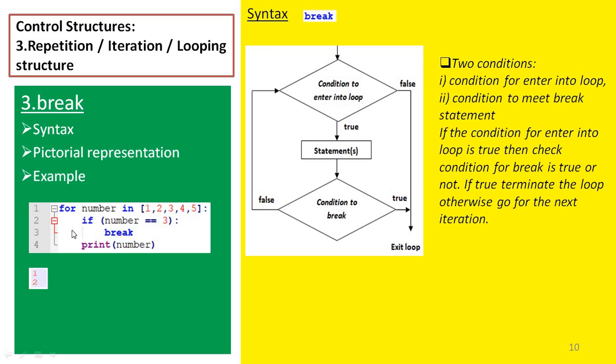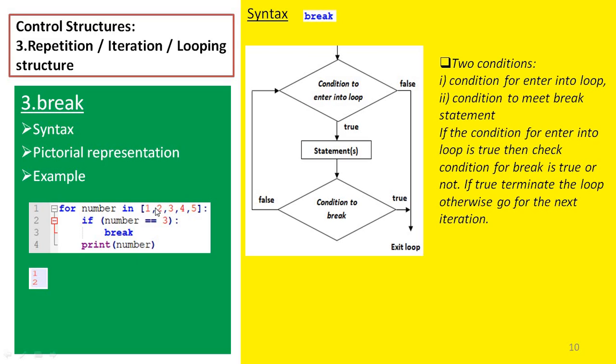For example, here I have a sequence of elements from 1 to 5. And here we have a for loop. First, 1 is assigned to the variable number. Then we enter into the for loop. Inside the for loop, we have an if statement, then a print statement. The if statement has a condition: number is equal to 3 or not. Initially the number is 1. So we are checking 1 is equal to 3 or not. It is false, so we don't call the break statement. But we print the value of number.